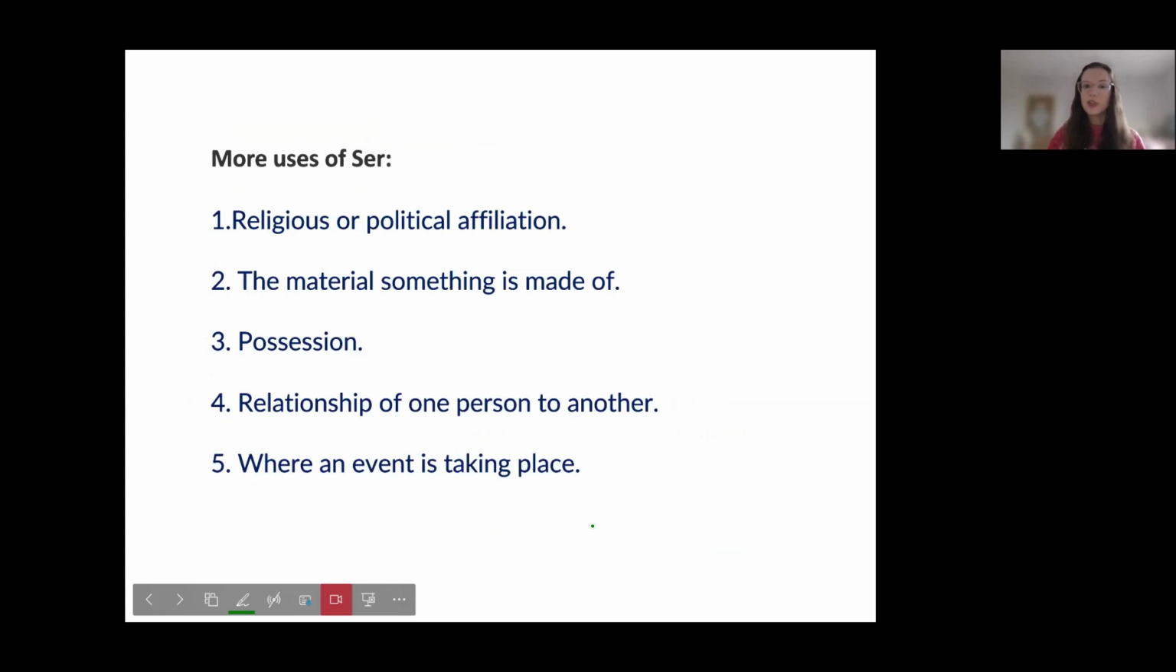Just to recap, you can also use it for religious or political affiliation. So talking about your religion, you can use ser. But what something is made of. So you could say, for example, la mesa, which is the table, es de madera. We're using ser here, and we're saying the table is made of wood. Okay, so you can use it for that.